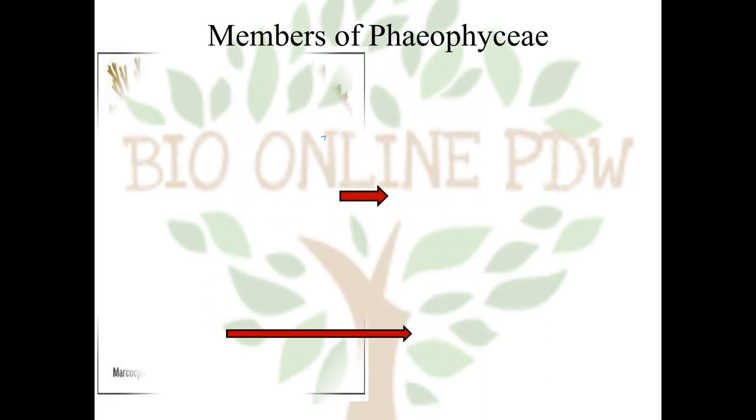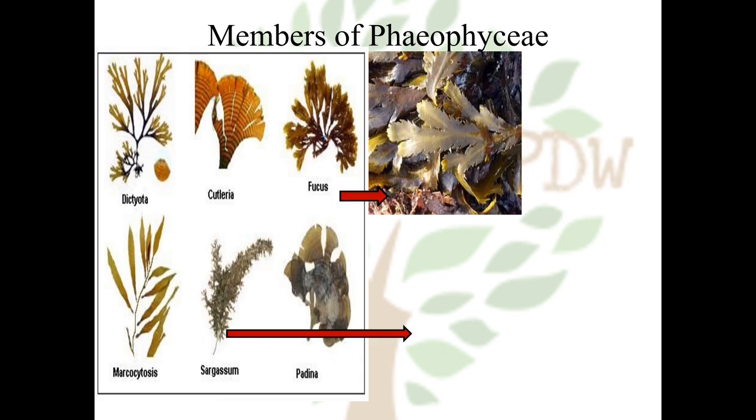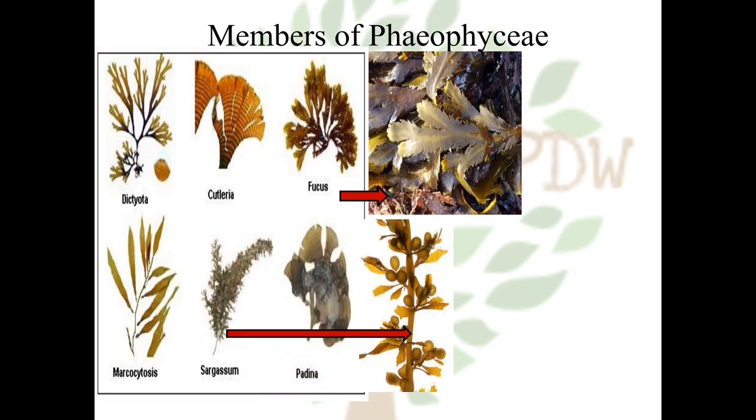Now the members of Phaeophyceae, brown algae. So the Dictyota, Cutleria, Fucus, Macrocystis, Sargassum, Padina algae. So Fucus, you can see the real image of Fucus. Then Sargassum, how it looks.